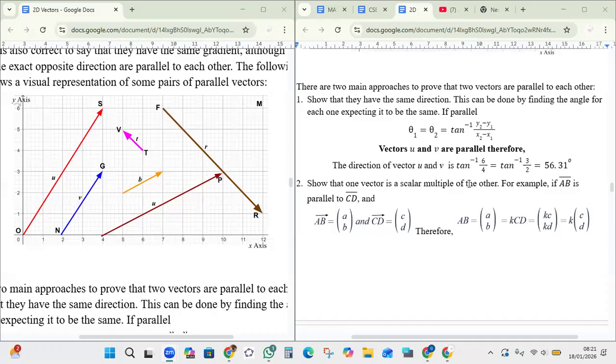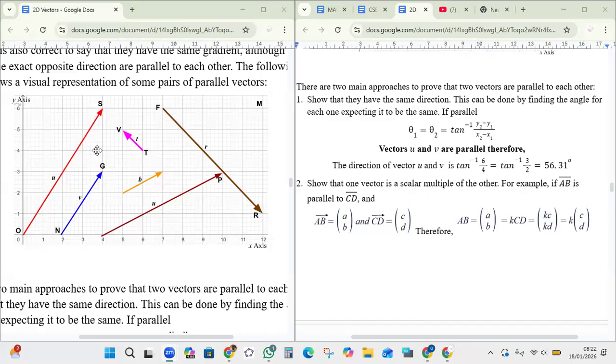For example, if vector AB is parallel to vector CD, and AB is equal to A over B, and CD is equal to C over D, therefore, vector AB, which is A over B, is equal to a scalar value, which is a number, K, times CD, which is K times C over K times D, which is equal to K times C over D. So that's another way to show that a vector is parallel, by showing one is a scalar multiple of the other. So therefore, u must be a scalar multiple of v.